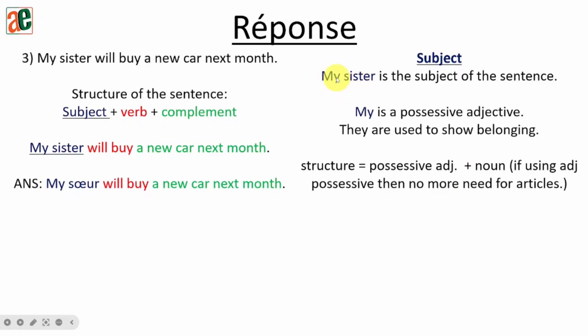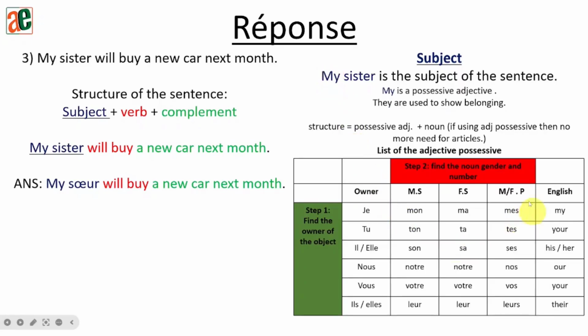The definite article will be the. So I cannot say my the sister. The indefinite article will be a or an. I cannot say my a sister. So after using a possessive adjective, we can't put an article again. We don't need an article anymore. So either I'm using an article or a possessive adjective. Okay.